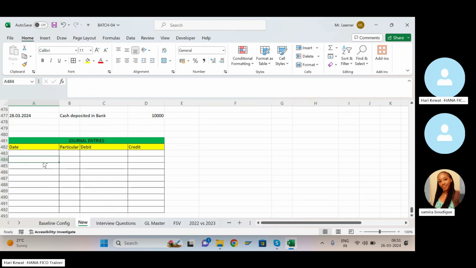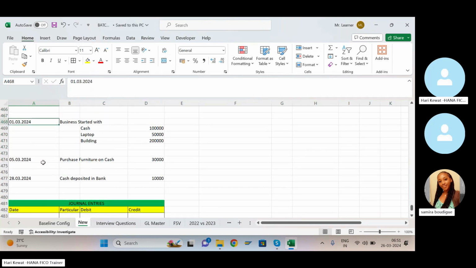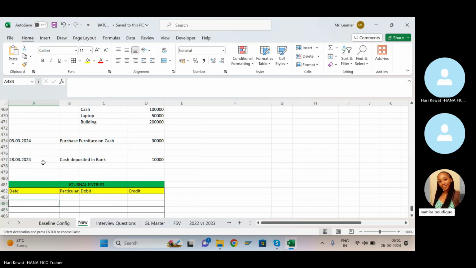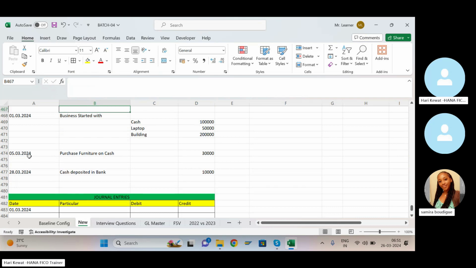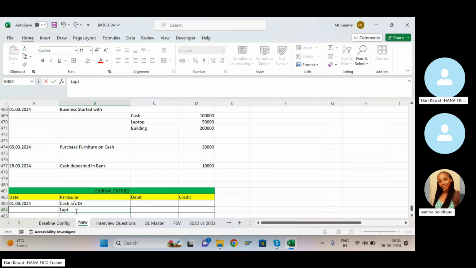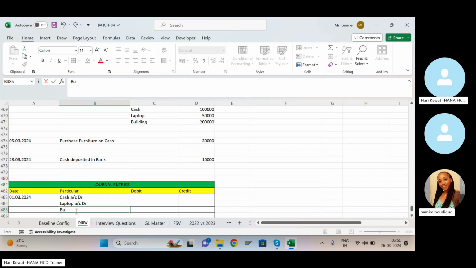Okay, so this is the journal entry. First you have to write the date. On this date, whatever is happening, you have to write. So what is happening here? You have started the business with cash, laptop, building. So this came into business. So this should be debit: cash account debit, your laptop account debit, your building account debit.